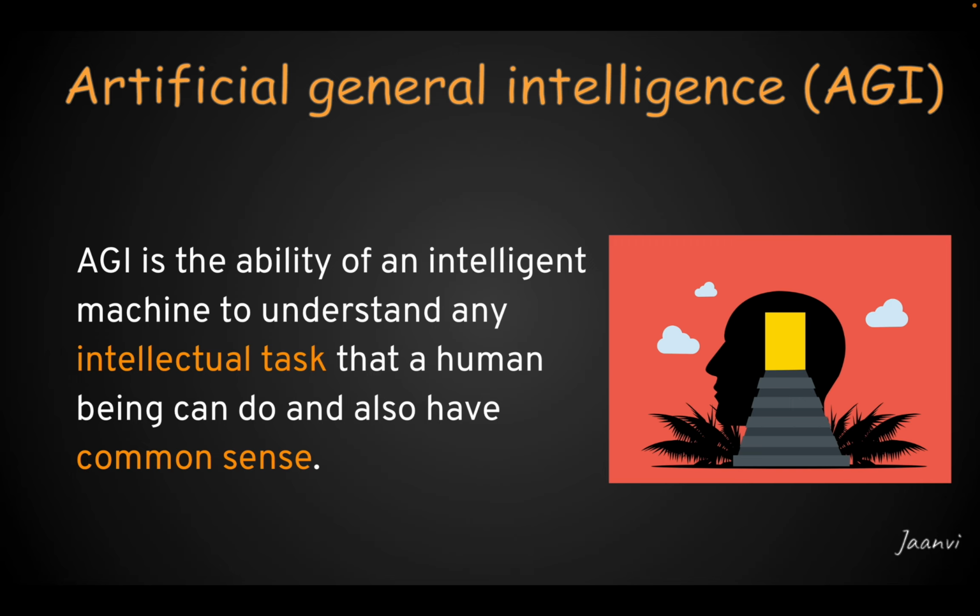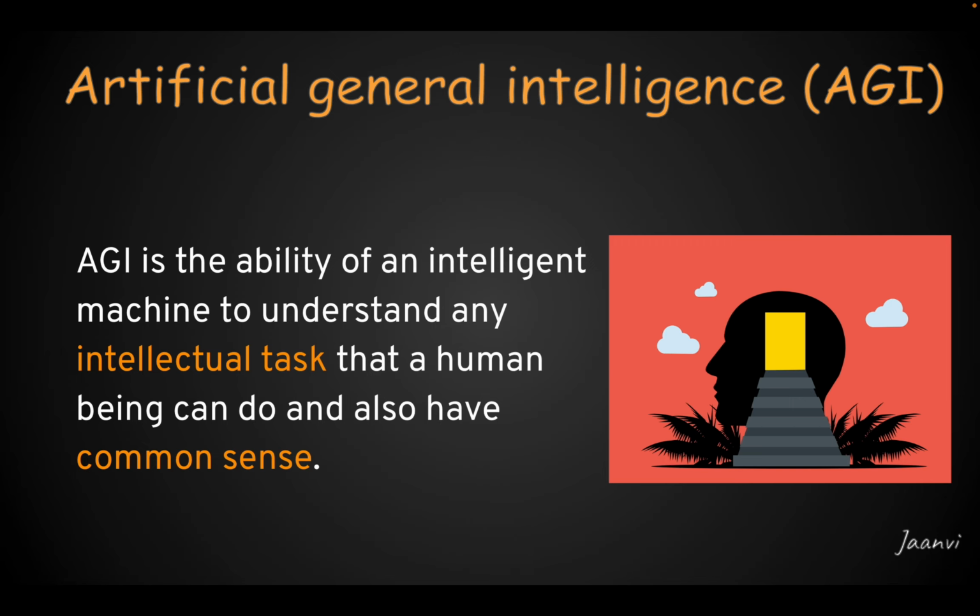So for example, if a machine is capable of accomplishing the tasks of both chatbots and self-driving cars, that is, if machines have the capability to answer our queries and at the same time have the capability to drive a car, then we can name such systems artificial general intelligence systems, guys.